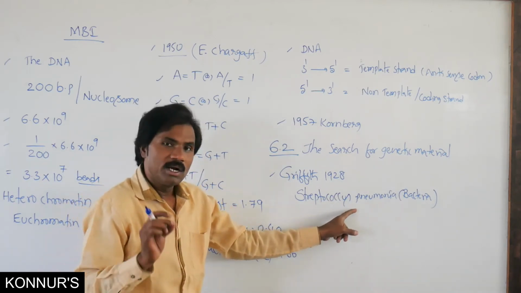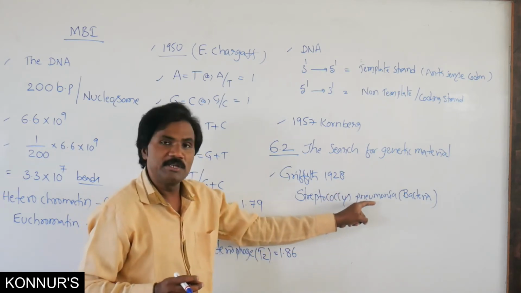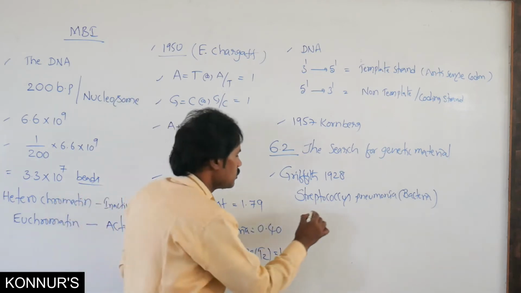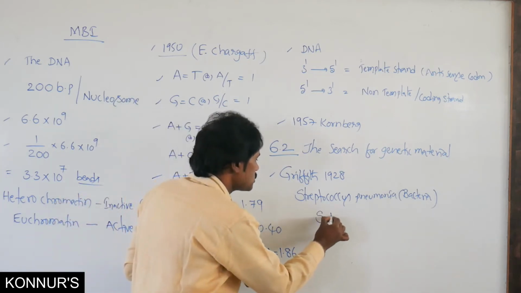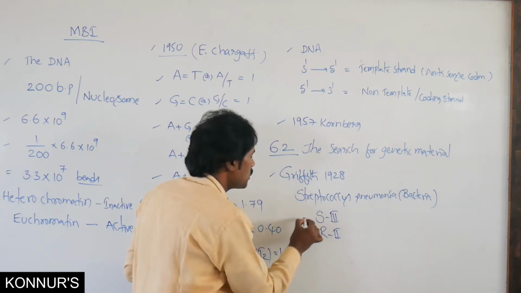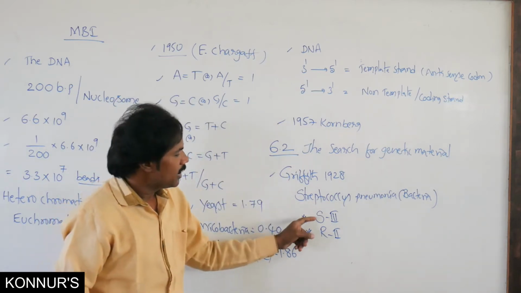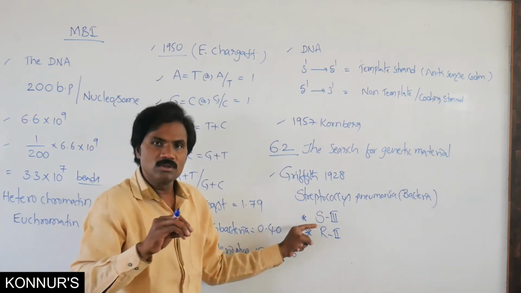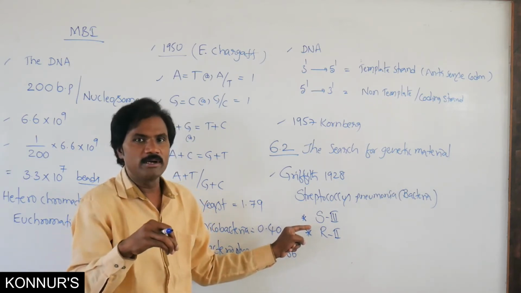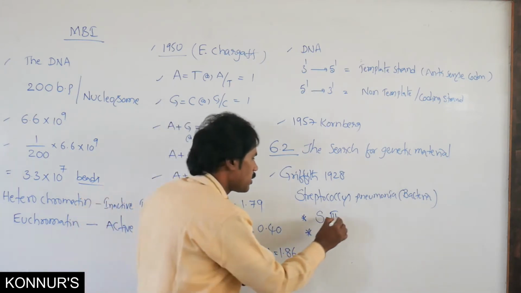Not only this one, Diplococcus pneumoniae also causes pneumonia. In Streptococcus pneumoniae, he took two strains, the S3 strain and the R2 strain. S for smooth, which is coated with a polysaccharide capsule, and R for rough.